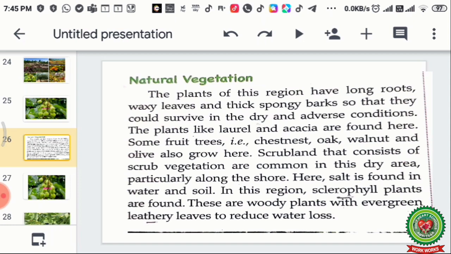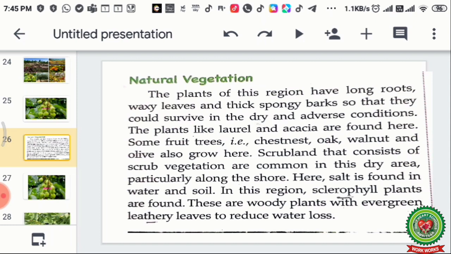The plants like laurel and acacia are found here. Some fruit trees like chestnut I have shown you, oak I have shown you, walnut and olive also grow here. Scrubland that consists of scrub vegetation is common in this dry area. Scrubland also I have shown you in the previous picture, particularly along the shore.